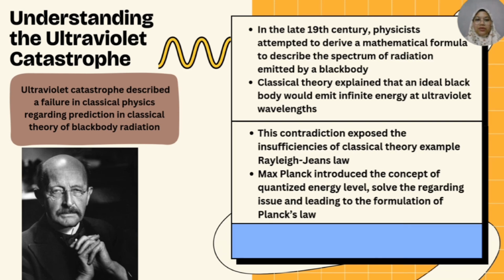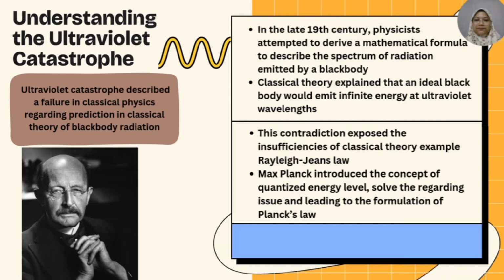The ideal blackbody would emit infinite energy at ultraviolet wavelengths. This contradiction exposed the insufficiencies of classical theory, for example the Rayleigh-Jeans law, and Max Planck introduced the concept of quantized energy levels and solved the issue, leading to the formula of Planck's law.